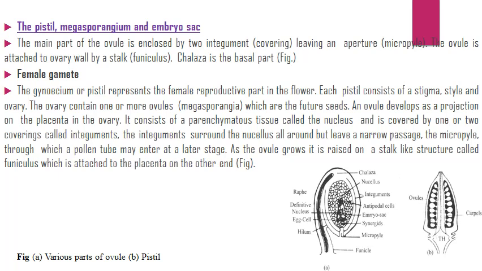It consists of a parenchymatous tissue called the nucellus and is covered by one or two coverings called integuments. The integument surrounds the nucellus all around but leaves a narrow passage, the micropyle, through which a pollen tube may enter at a later stage. As the ovule grows, it is raised on a stalk-like structure called funiculus, which is attached to the placenta on the other end.